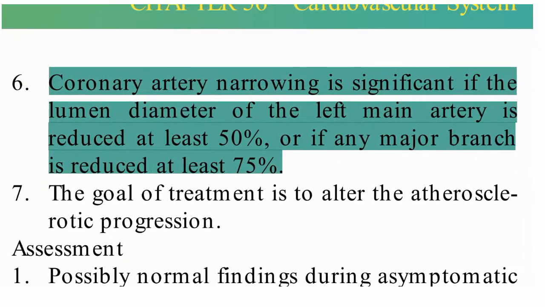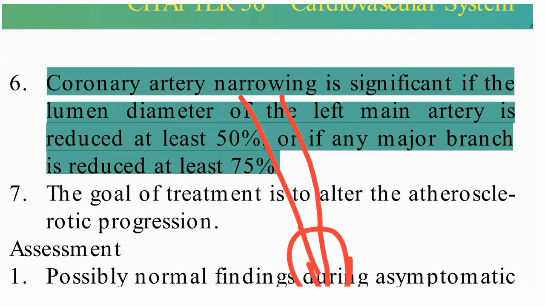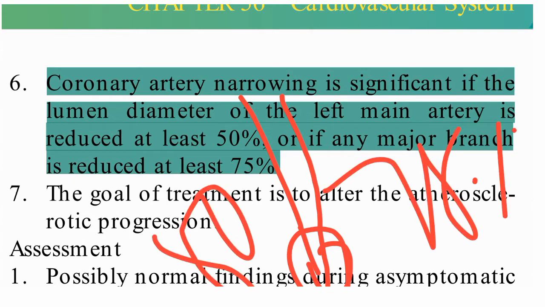Then coronary artery narrowing is significant if the lumen diameter of the left main artery is reduced at least 50%, or if any major branch is reduced at least 75%. So what it means is, coronary artery narrowing is significant. First, mainly it will be narrow. So narrowing is the main significant thing, and it can be 50% or 75%.